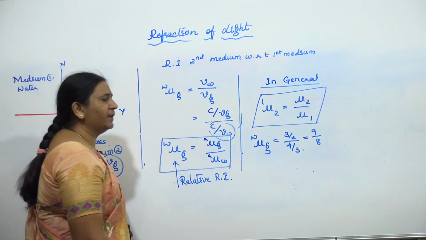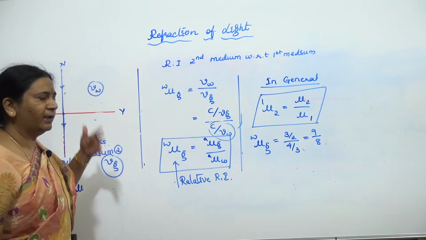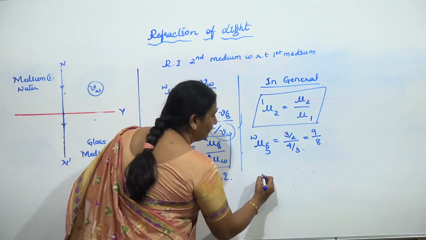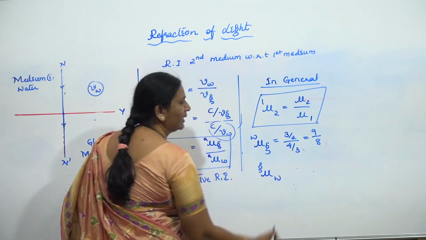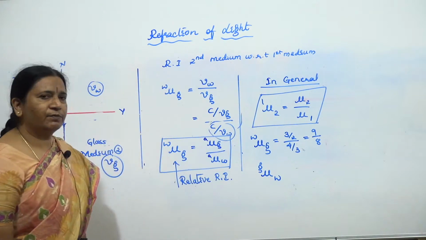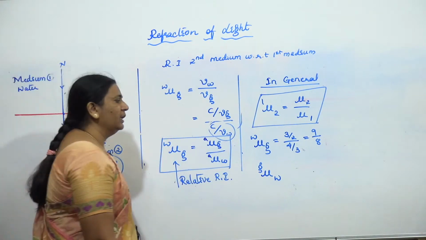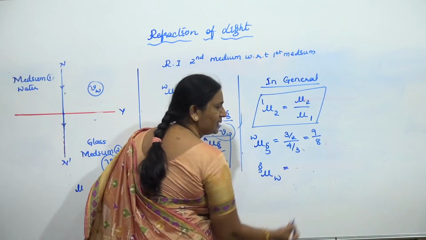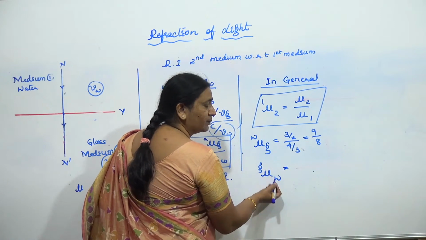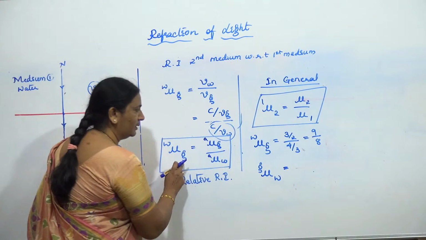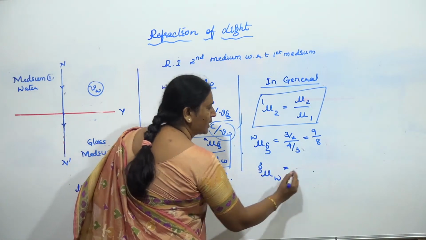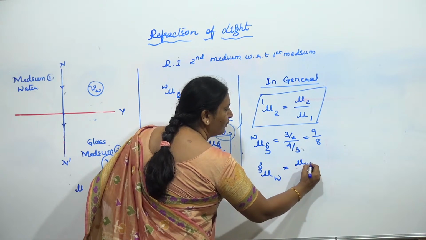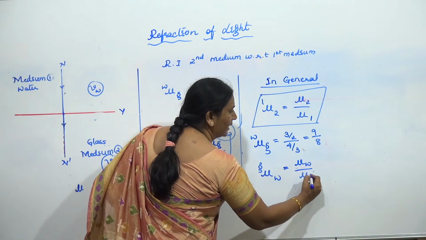But suppose I take the reverse. If I write the refractive index of water with respect to glass, it means light is traveling from glass to water. In this case, the second medium should be in the numerator. Second medium with respect to first medium: so the refractive index of water by the refractive index of glass.